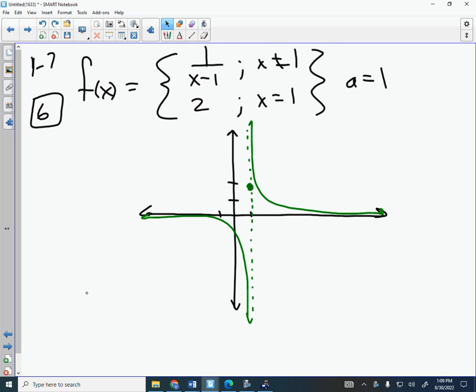Now, suppose the graph was different. Suppose the graph looked like this. Suppose it was x minus 1 squared, and so that would create the red graph, and then I have this dot right there. Now, decide, we know it's discontinuous because I pick up my pencil to draw it, right? But does this fail to meet 1, 2, or 3? Talk. Go.